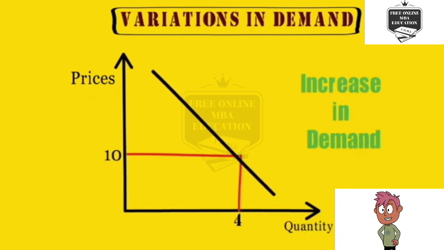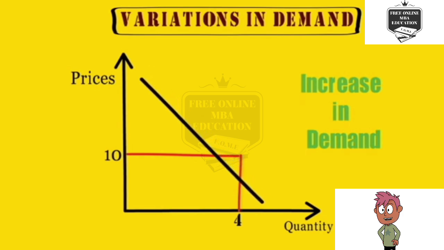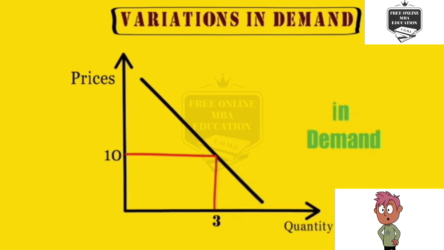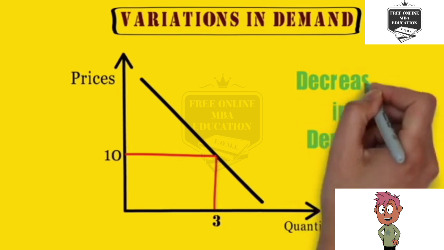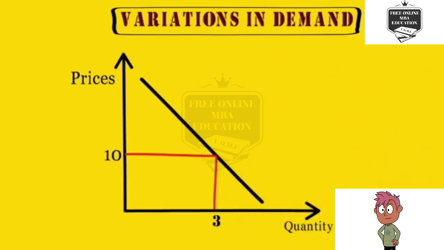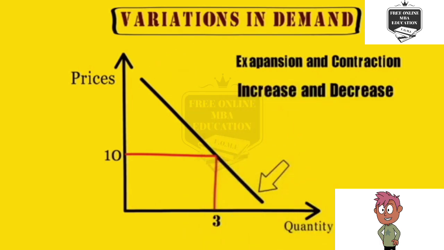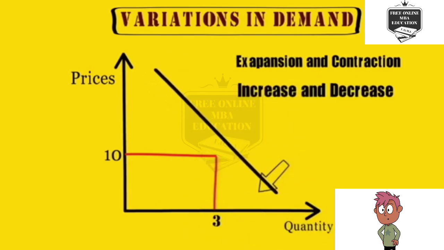Similarly, when government increases taxes, it leaves lesser money in the hands of the people. Hence, lesser quantity is bought at the same price, which leads to a leftward shift in the demand curve. This is decrease in demand. Remember friends, expansion and contraction of demand happens across the demand curve, whereas during increase and decrease in demand, either the demand curve moves rightward or shifts leftward.